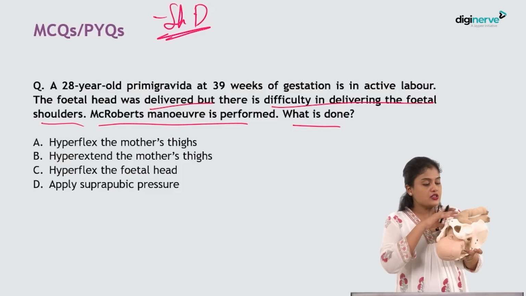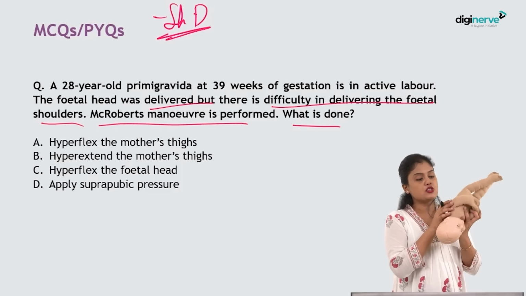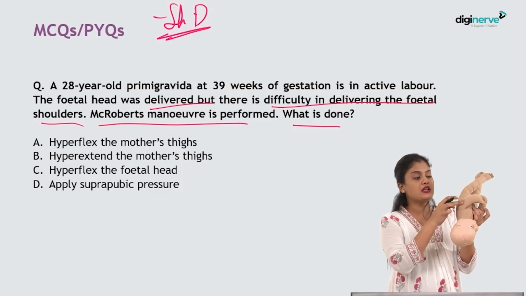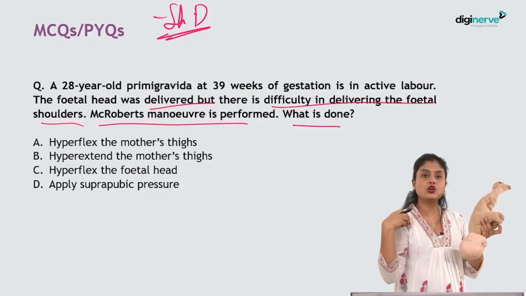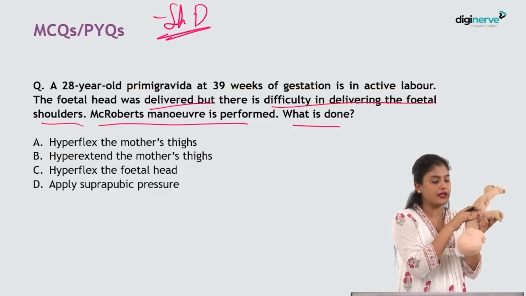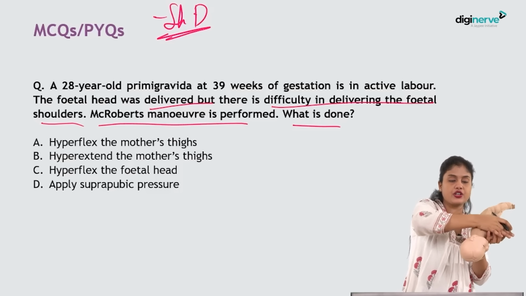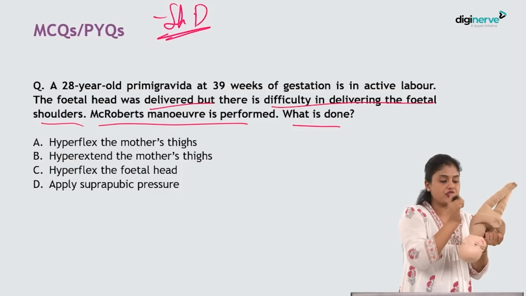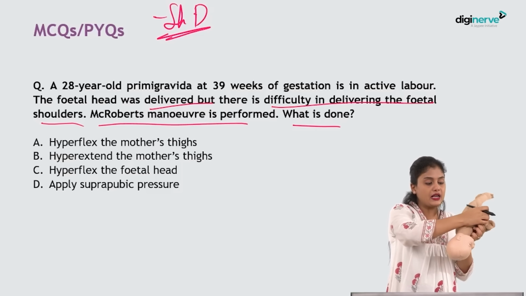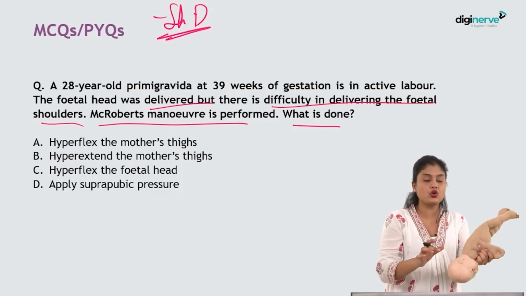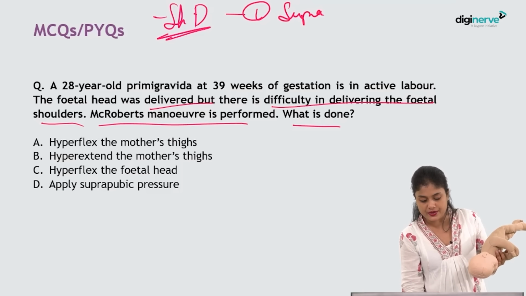First things first. You should feel the back of the baby and give suprapubic pressure. So when you give suprapubic pressure, what will happen? The bisacromial diameter will reduce, isn't it? You're giving pressure and causing compression of the shoulders, so the bisacromial diameter will reduce and then the shoulder will be delivered out. First thing that you should do is give suprapubic pressure. Make sure that the flexion is there, not in the opposite direction. Feel the back and in that direction give the suprapubic pressure and compress the bisacromial diameter and help in shoulder extraction. Even if that is not happening, first is suprapubic pressure.